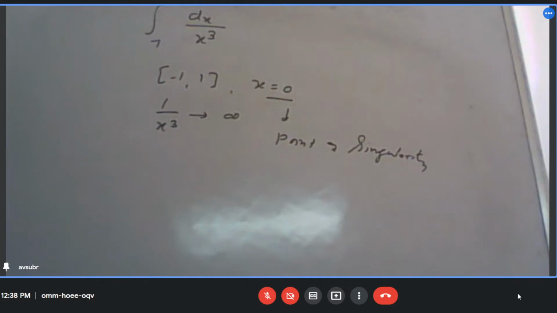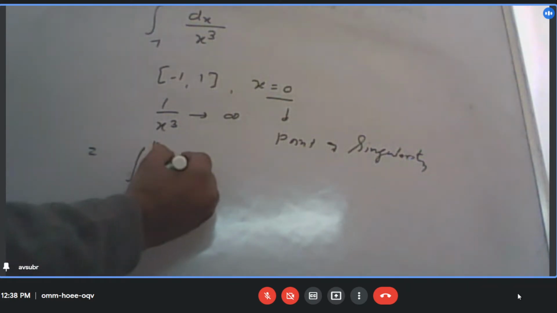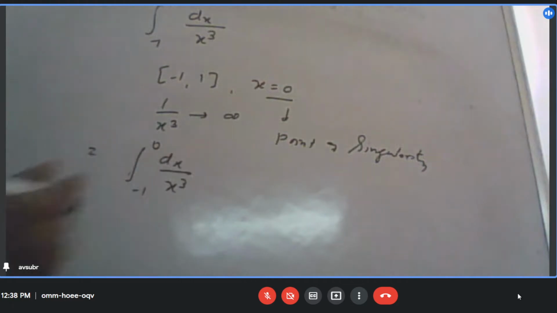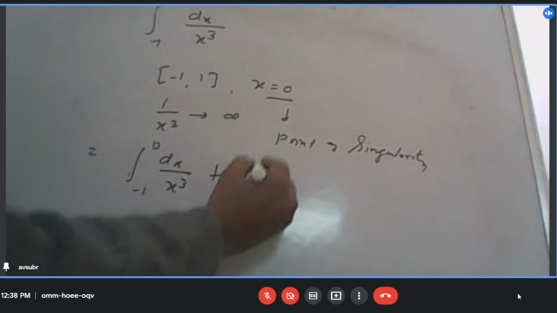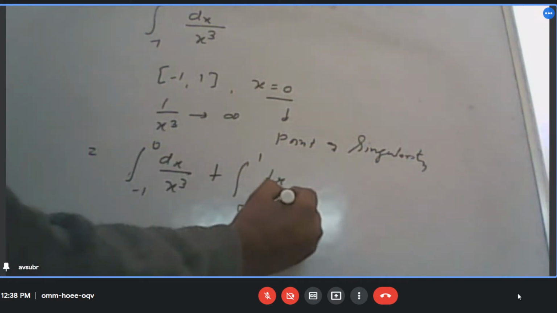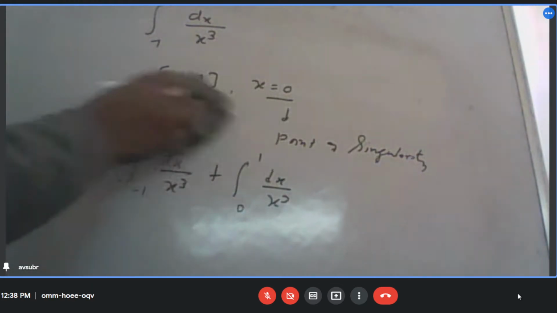Okay, so now I can do it in the same way. Integral from minus 1 to 0 of dx by x cube plus integral from 0 to 1 of dx by x cube.